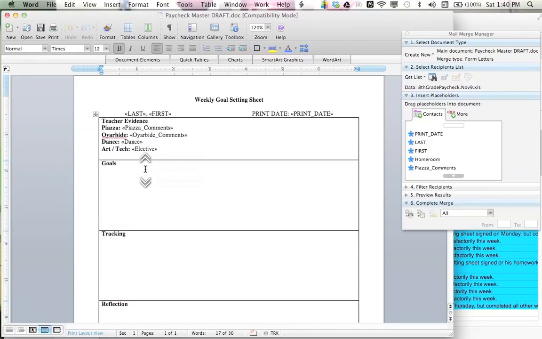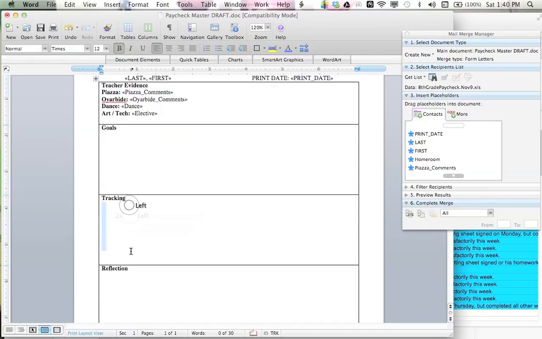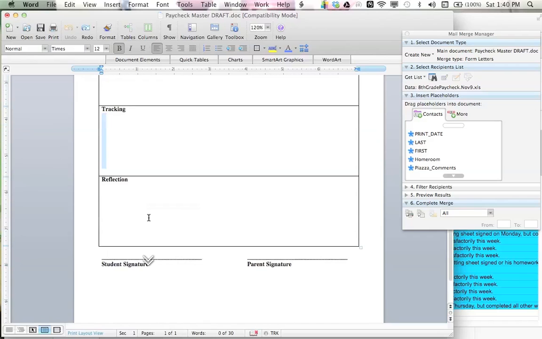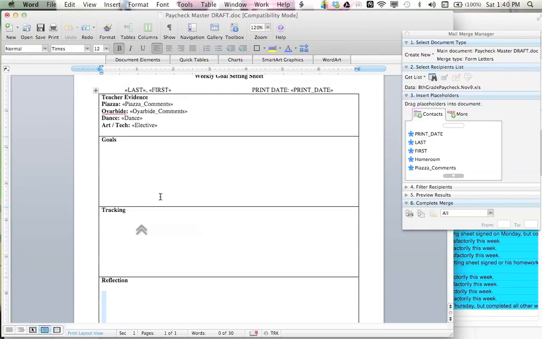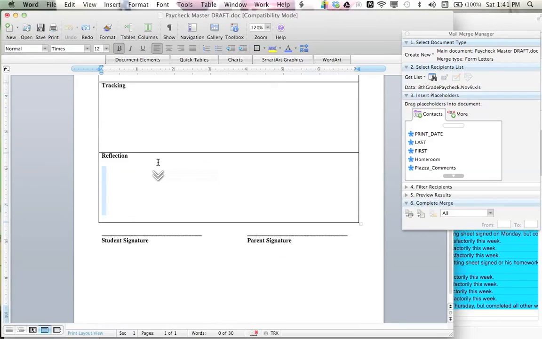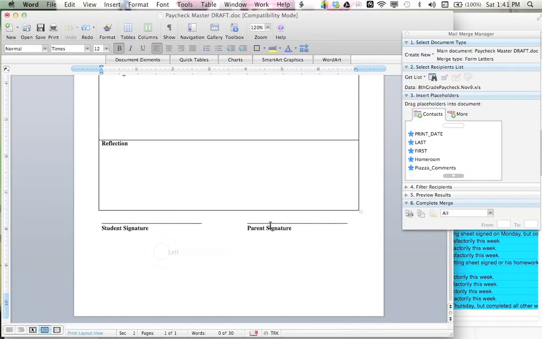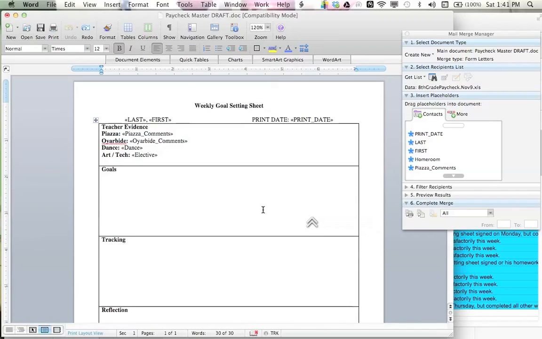These boxes will be left empty because this is a space where students set goals based on that evidence, where they track progress towards their goals throughout their week, and when they write a brief reflection considering how they did on their goals that week. At the end of the week they get this signed along with their parents, and it's a weekly cycle that we've been doing every week since the start of the year.